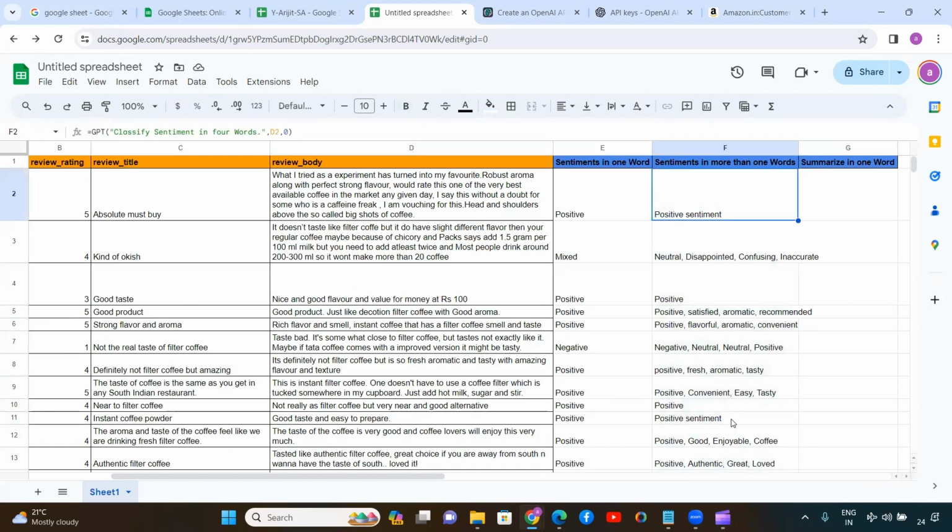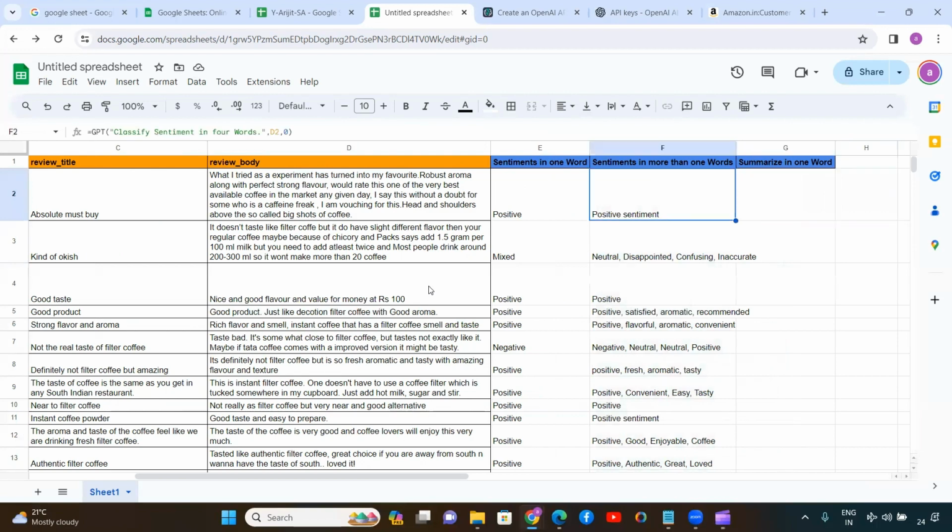So yeah, I just played with this sentence, that instead of one word, you can also classify the sentiment in 4 words, 3 words, 2 words, whatever it is. Okay. Now here we are going to summarize in one word. So instead of sentiments, we are going to summarize what exactly the customer said in the review body.